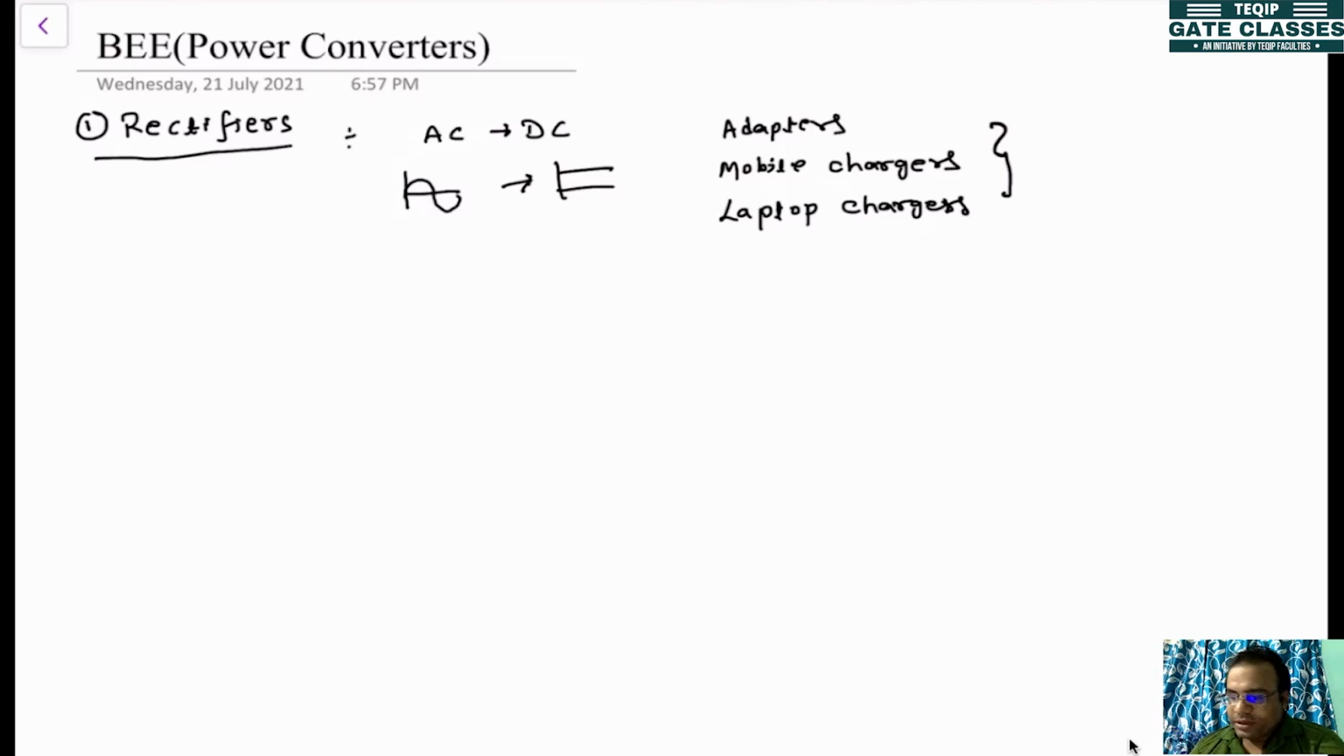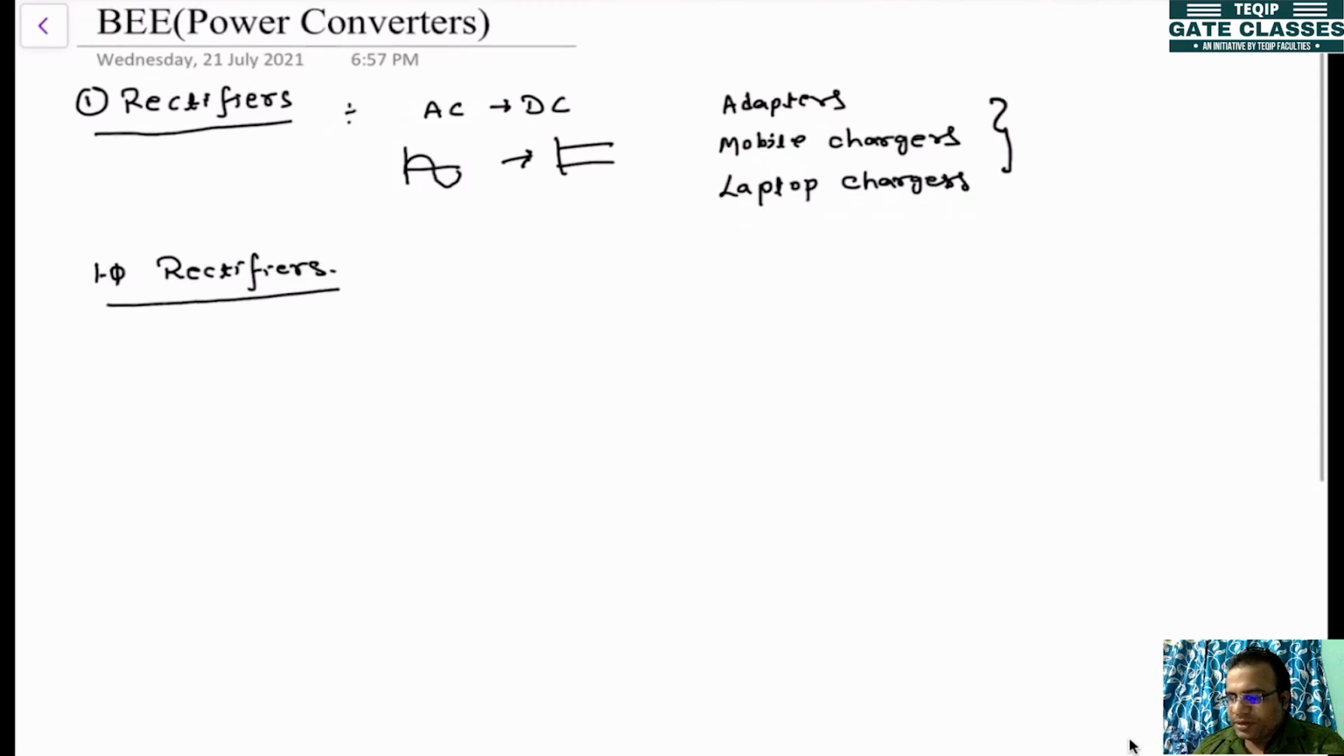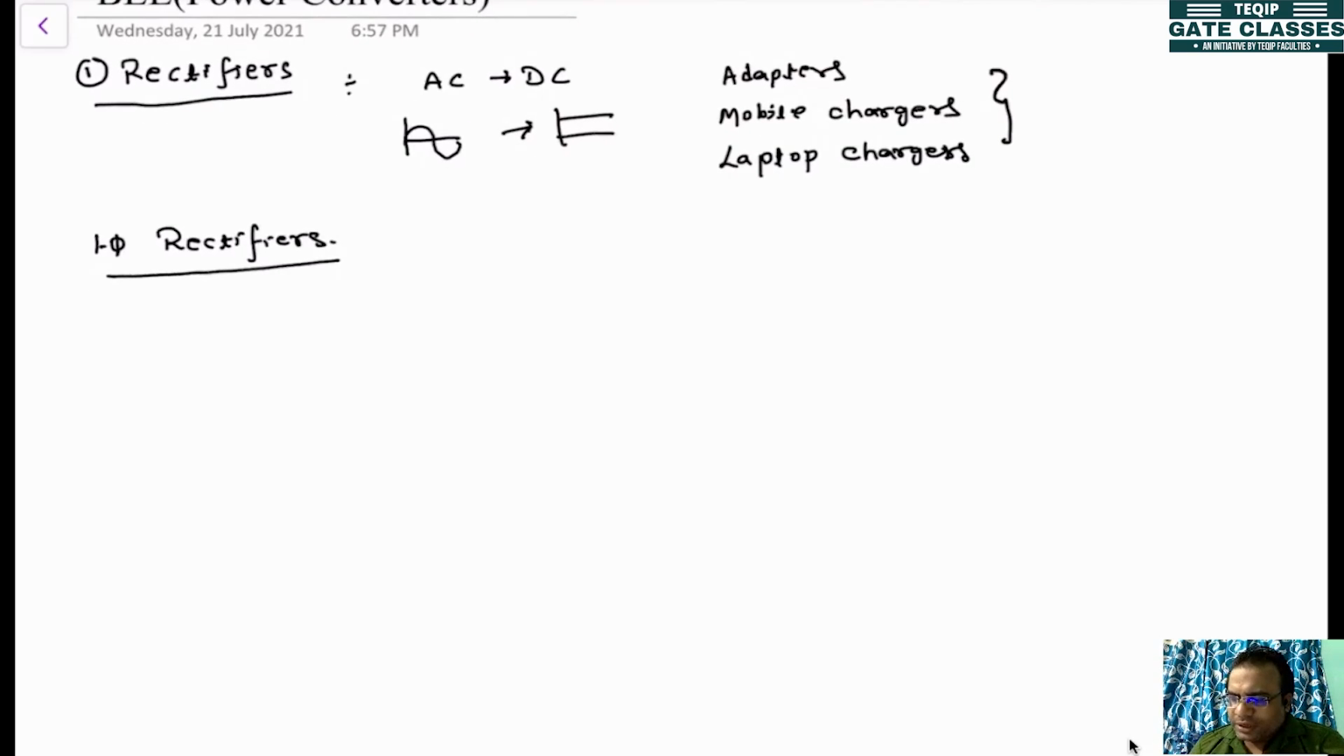So rectifiers can be classified into single phase and three phase, but according to your syllabus, we'll be discussing only single phase rectifiers. Under single phase rectifiers, there are two types. The first one we'll see is the half wave single phase rectifier.